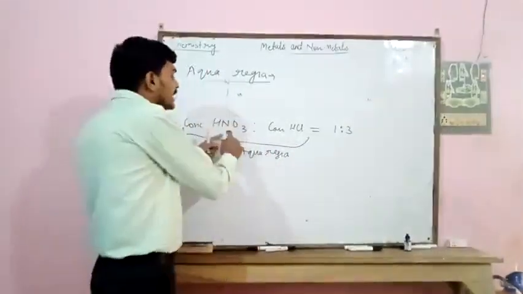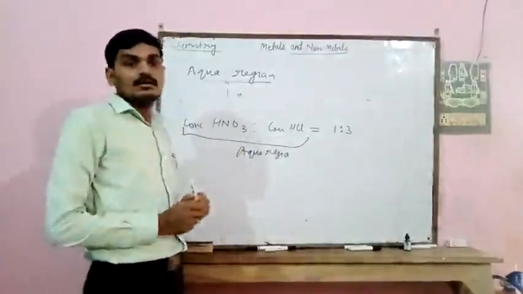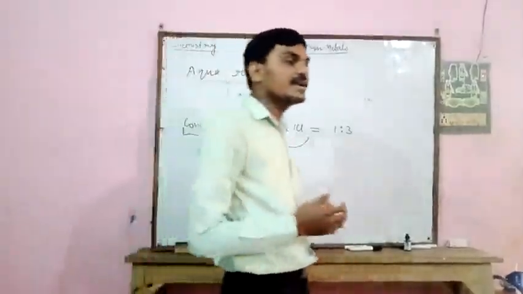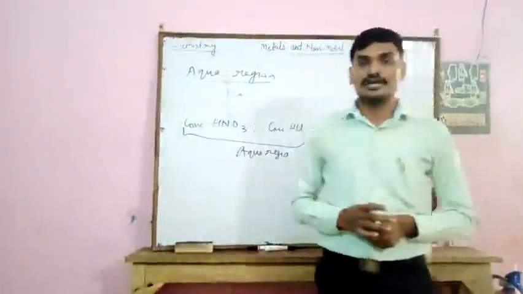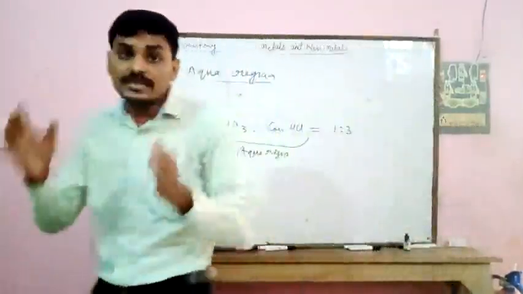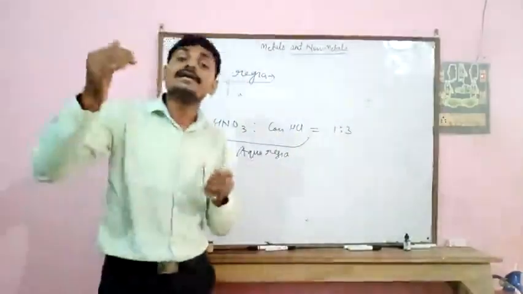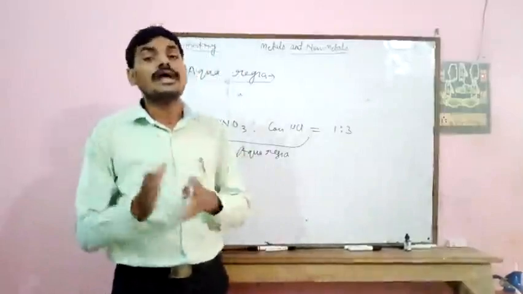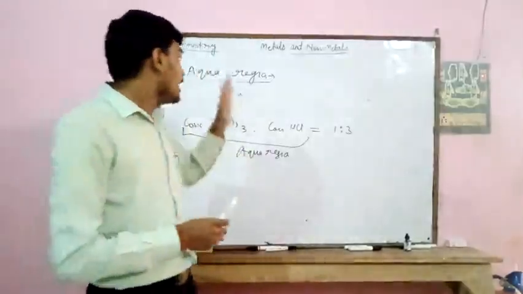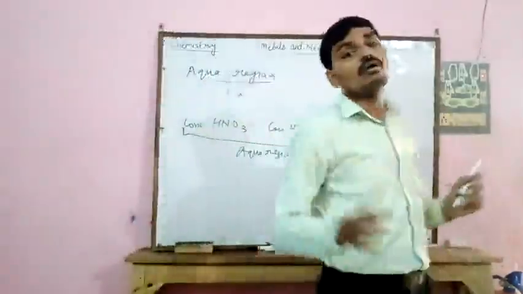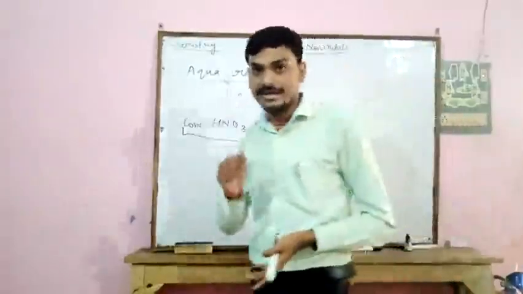But if we take concentrated nitric acid and concentrated hydrochloric acid in a 1 to 3 ratio, it is known as aqua regia, and it can dissolve gold and platinum also.